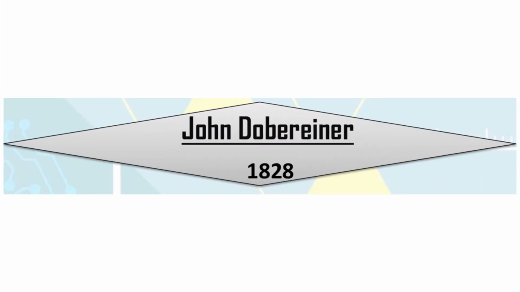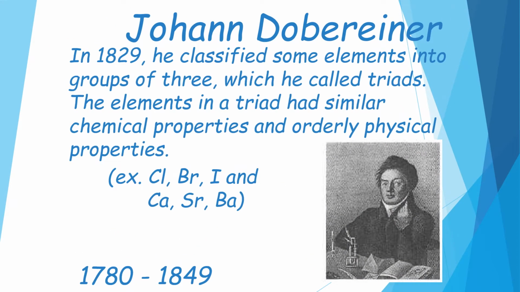Now, the time of Johann Döbereiner. He is the person who started arranging elements into a tabular format. At the time of his arrival, about the 1800s, there were only about 10 to 13 elements. He started arranging them in a triad format. In 1829, he classified some elements into groups of three, which he called triads.